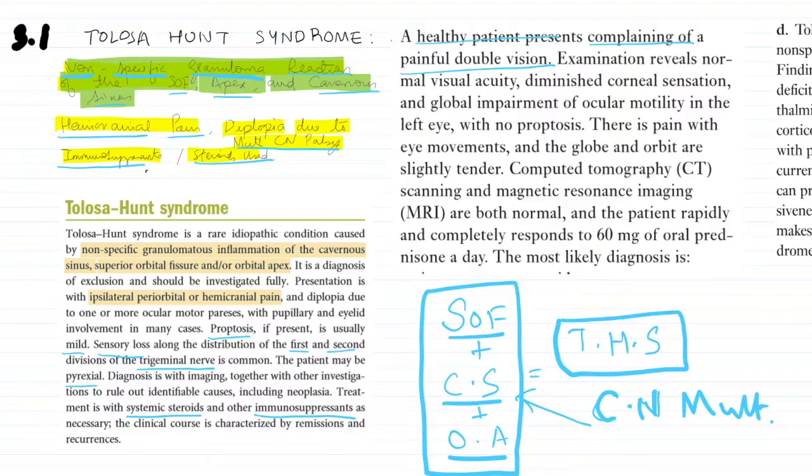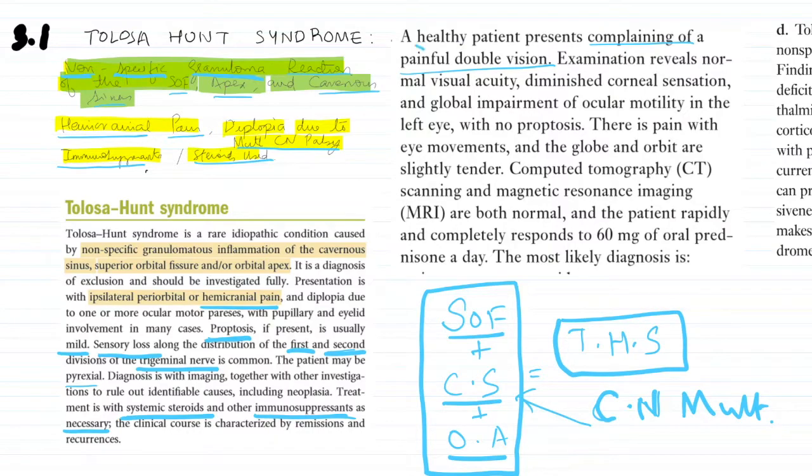So that would result in a hemicranial pain. Proptosis might be mild, with sensory loss along the distribution of the first and the second division of the trigeminal nerve. Treatment is systemic steroids and immunosuppressants as necessary. So now let's look at how the patient presents in a general presentation of Tolosa-Hunt.